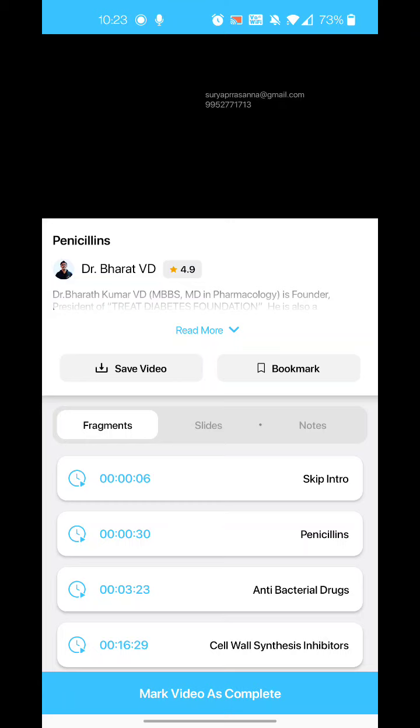So the rule number one, it has to be obtained from another microbial source. And rule number two, it has to kill another microbe. The name itself is telling you: anti, it will act against the biotic. So that is called antibiotic. So it should be obtained from an organism, then kill another organism. That is called an antibiotic.